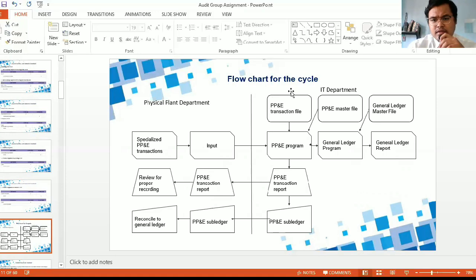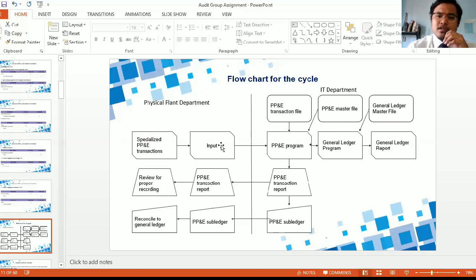Okay, so we move on to the flow chart for the cycle. Since I have thought that there are two ways to record the transaction in the cycle. First, we go from the purchasing process, which involves maybe a low amount value in the assets. We will go from this PPE transaction file, and it will be synchronized with the PPE master file, and will be transferred to the PPE program.